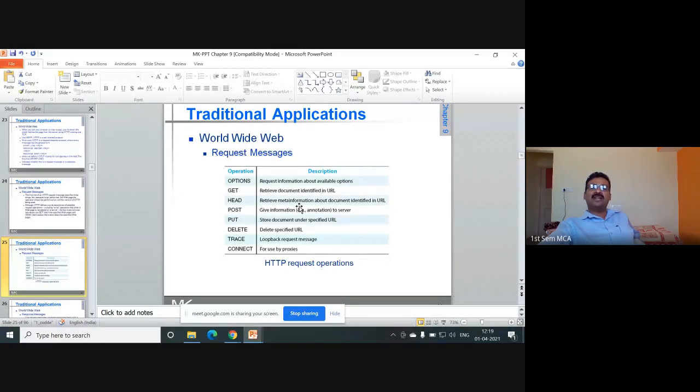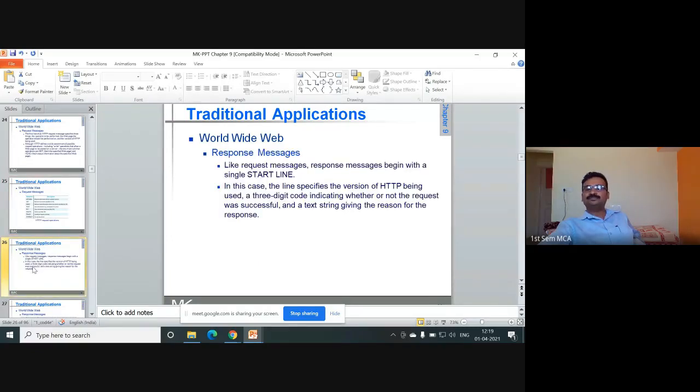Head retrieves meta information about a document identified in the URL. Post gives information to the server. Put stores a document under the specified URL, delete deletes the specified URL, trace loops back the request message, connect is for use by proxies. All these things you have to remember and you have to explain.